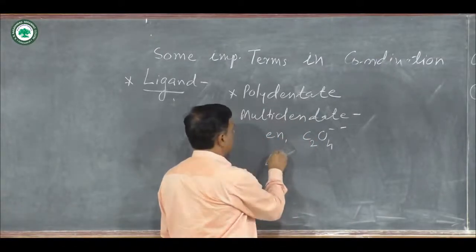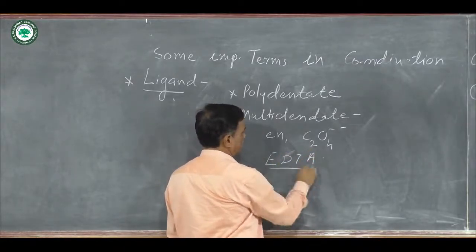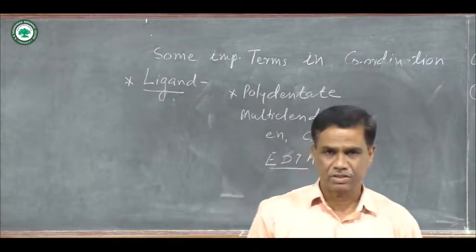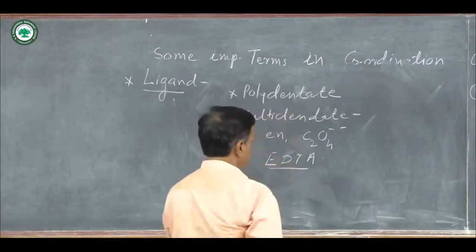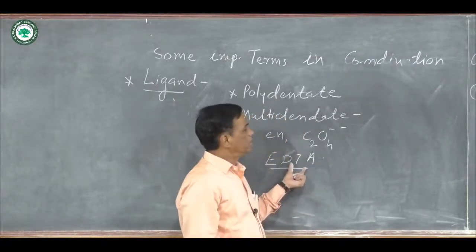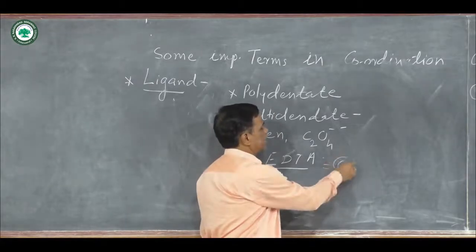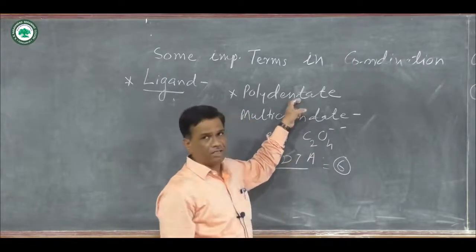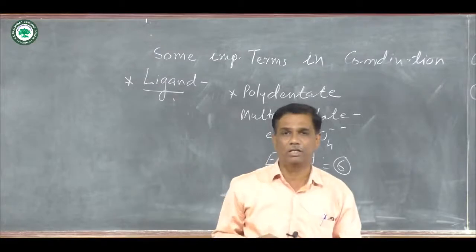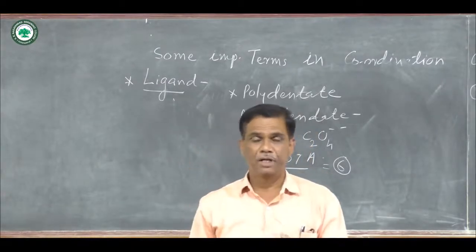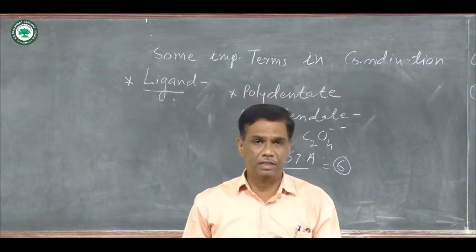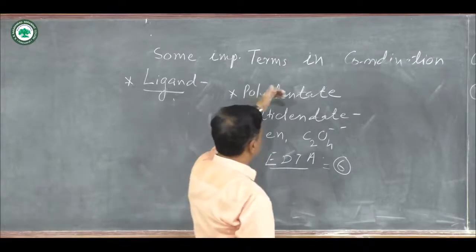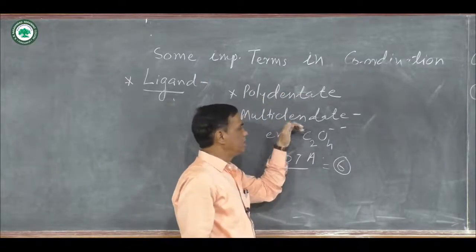If you take the example of EDTA, ethylene diamine tetraacetic acid, here it forms the tetraacetate ion. Four bonds from the four acetate ions and two bonds from nitrogen. In total it is called a hexadentate ligand, meaning it forms six coordinate bonds, and all these are examples of polydentate ligands. Polydentate ligands are either bidentate, tridentate, tetradentate, pentadentate or hexadentate ligands.